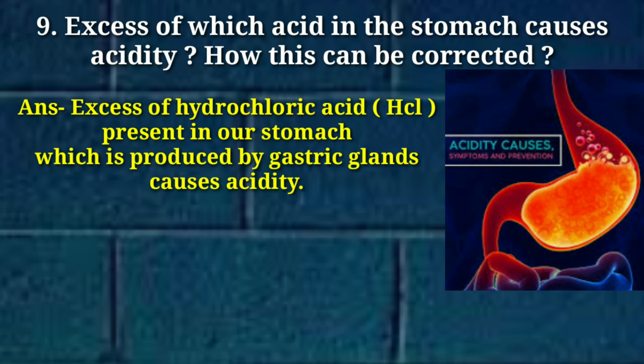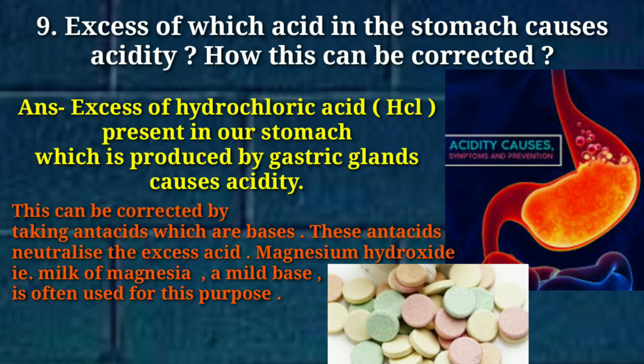Excess of hydrochloric acid present in our stomach, which is produced by gastric glands, causes acidity, and this can be corrected by taking an antacid, which is a base. These antacids neutralize the excess acid. Magnesium hydroxide, that is also called milk of magnesia, is a mild base and is often used as an antacid.